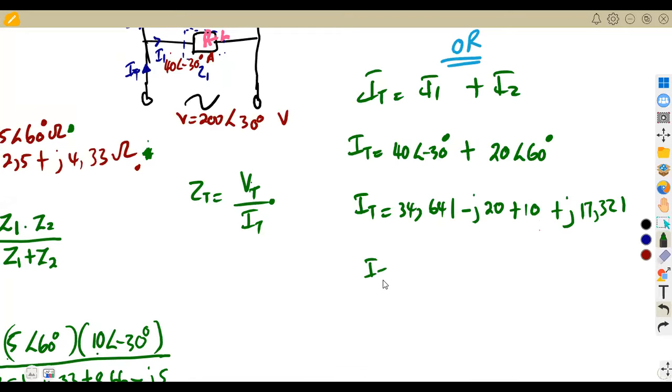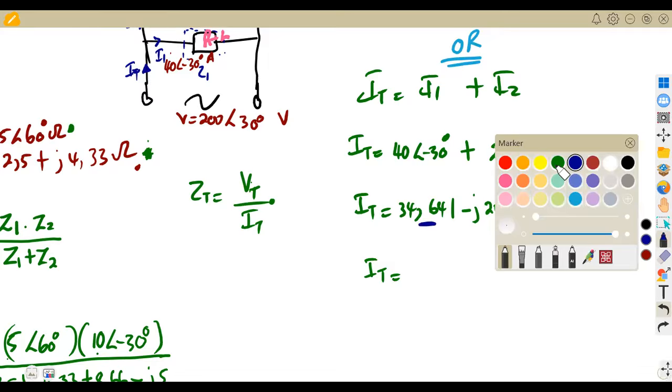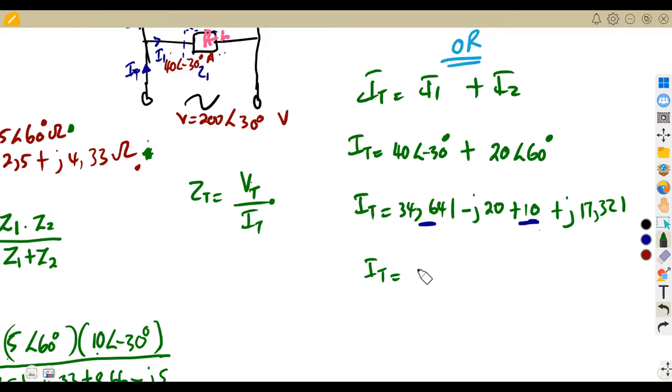So we have converted to rectangular form so that it's easier for us to combine these. We cannot add them directly in polar form, so we simplify separately in rectangular form. We obtain our total current by adding the real terms together: 34.641 and 10 gives 44.641.